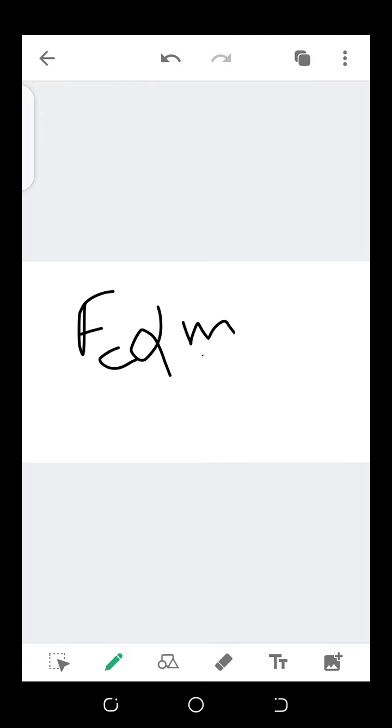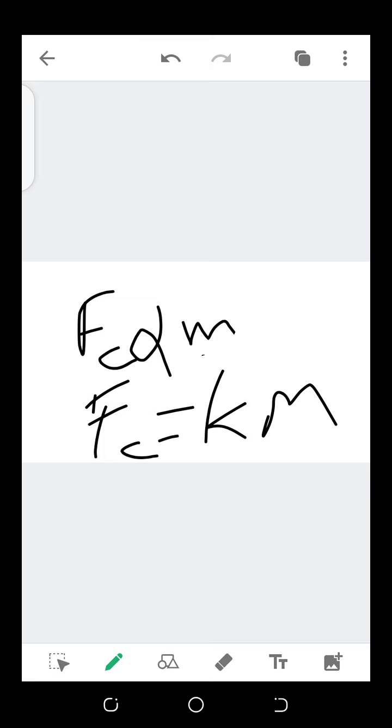The centripetal force is directly proportional to the mass of the body. So if I write it this way, it will be Km, where K is the constant representing v and r. As m increases, the centripetal force will increase, and if we decrease the mass, the force will decrease. So they are directly proportional.